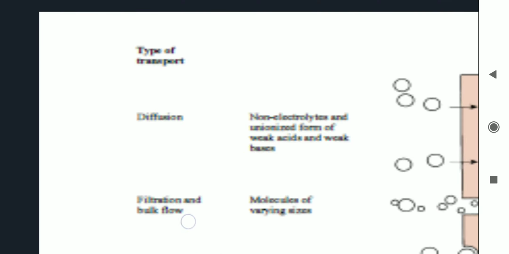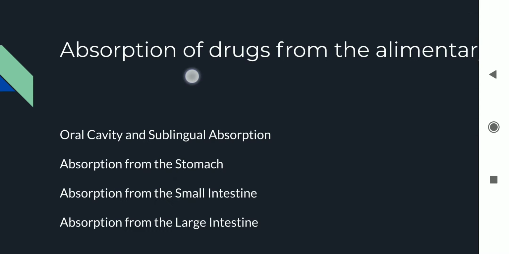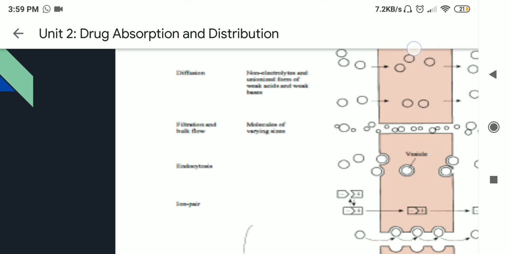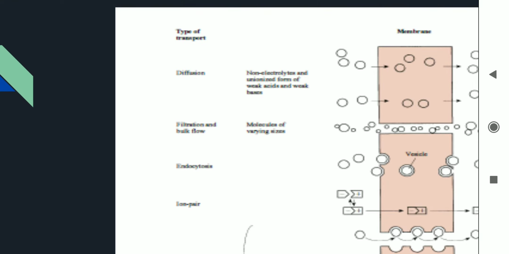Let us see, this image is being taken from the textbook itself. So even if it is blurred here, you can go back and see the textbook. So let's see different types of transports a drug can undergo to enter a cell. So these are the examples of transports. Then this is the membrane. This is the membrane which is going to be the barrier between the cell cytoplasm and the outside of the cell.